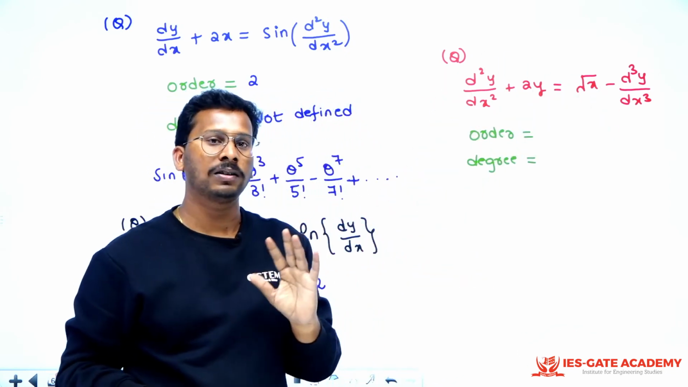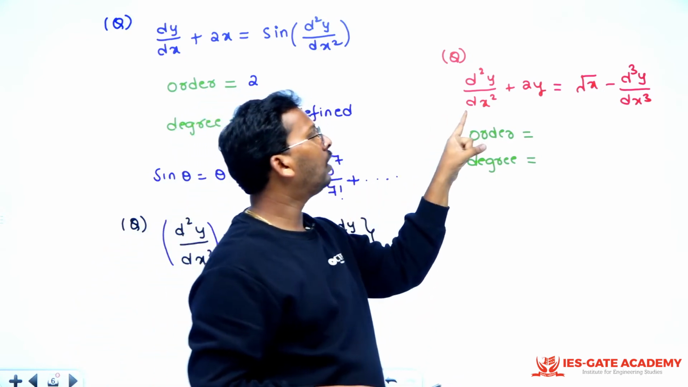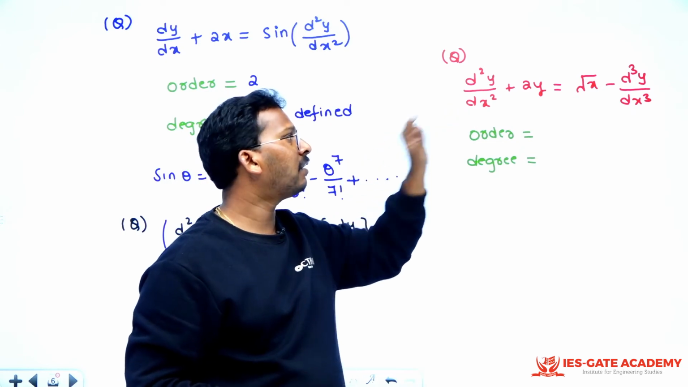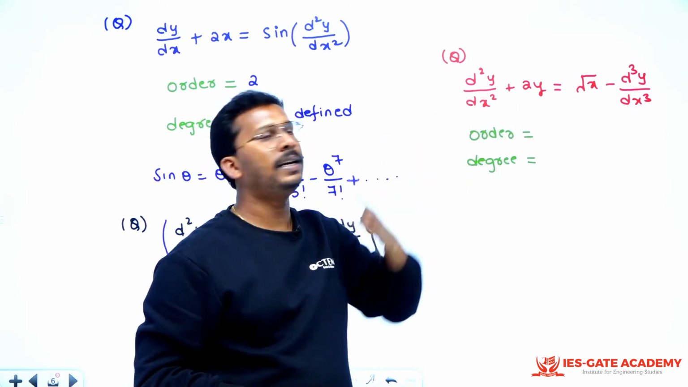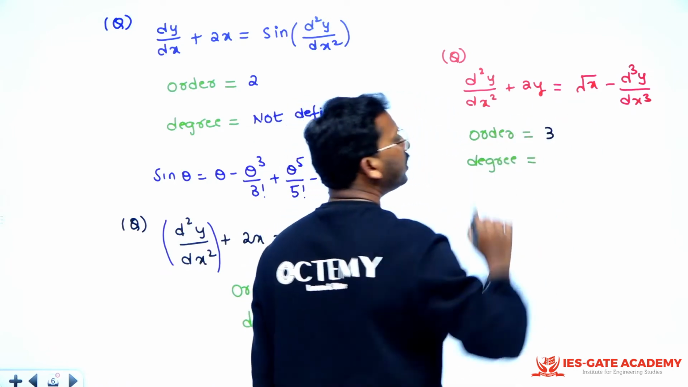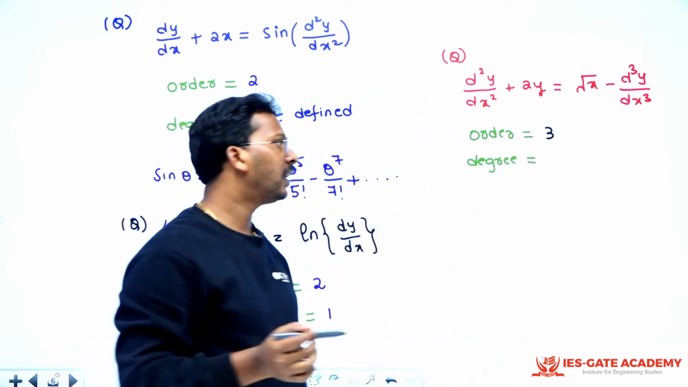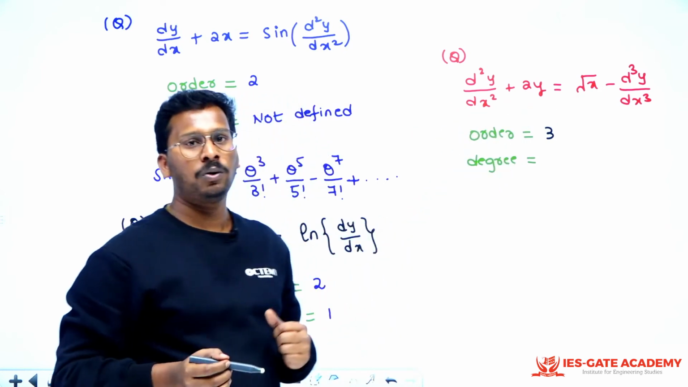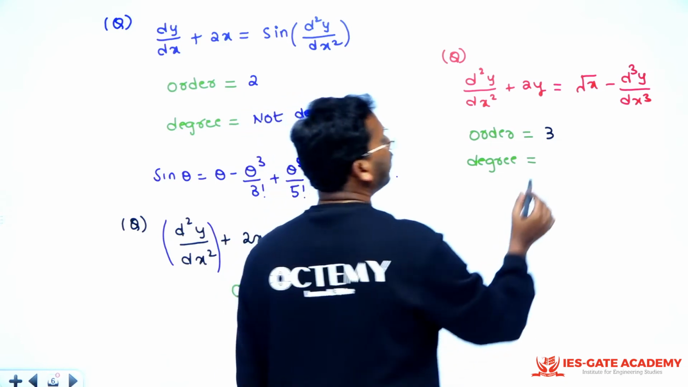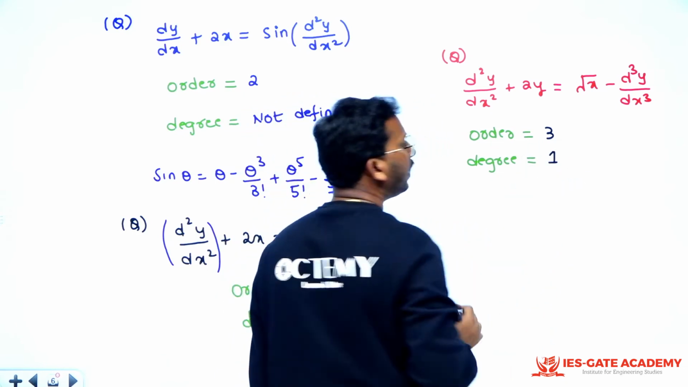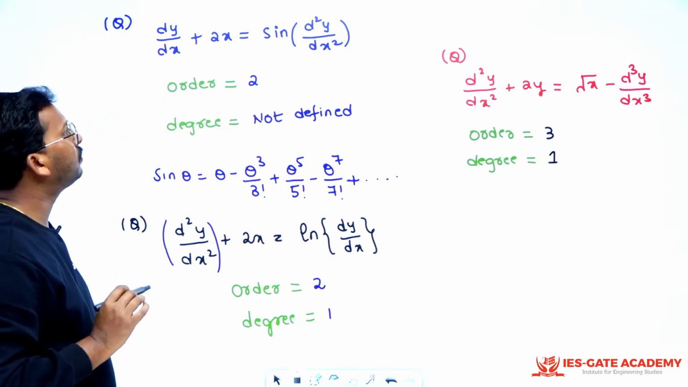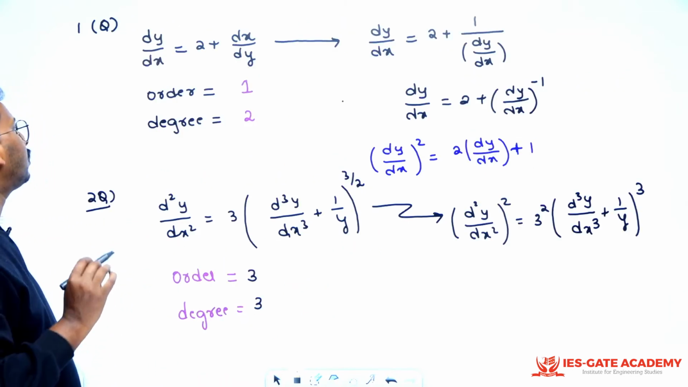No, sir, that's the wrong thinking, because you only concern about differential terms. Here the differential terms are d square y by dx square and d cube y by dx cube, right? So what is the order? I could see 3 times it is being differentiated, so order is 3. What is the degree? There are no fraction powers, there are no negative powers as far as differentials are concerned, so simply the degree is 1. Degree is 1, right? So this is the point which you'll have to remember whenever we are talking about order